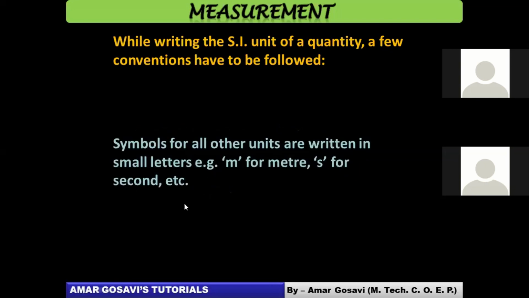Now what it says: symbols for all other units are written in small letter. If the unit was named after a person, then the symbol would have been capital. But meter is not the name of a person, so the symbol will be small m. Similarly, second is not the name of a person, so small s. So here onwards, we are writing units which are not named after a person in symbolized form. See to it that you mention them in small case. Take a quick note of this before we move ahead.